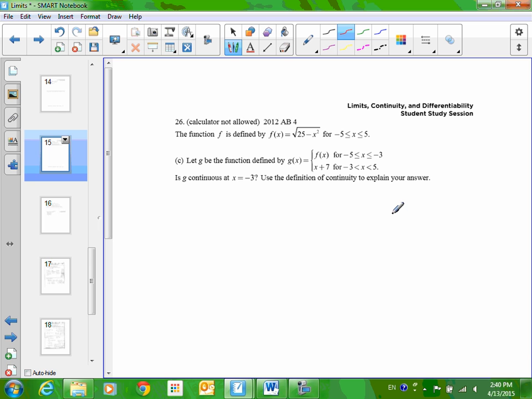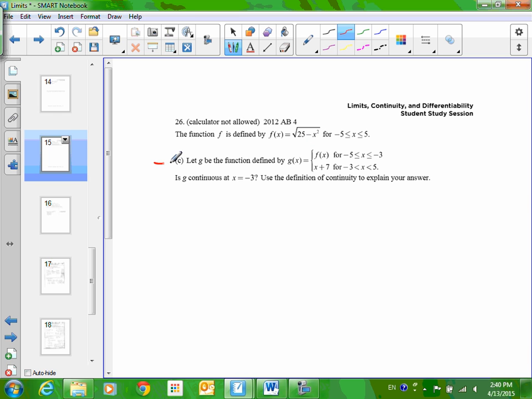Where did you see this problem? It was on the mock exam. You would have seen this on Friday unless you weren't here. I wasn't here. All right, and some of you saw it on Thursday because you had that part then. Now this is a free response question, so we have to earn the points. We can't just be satisfied with our answer. We have to give the AP grader the answer they want, how they want it.